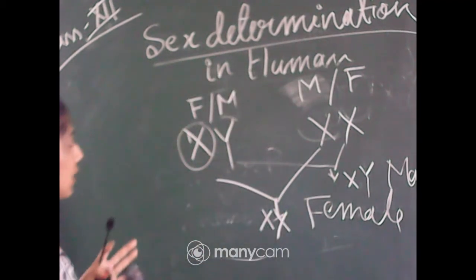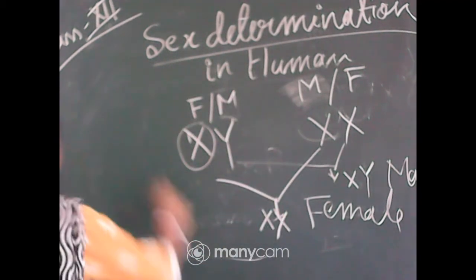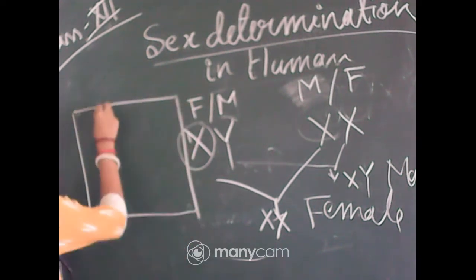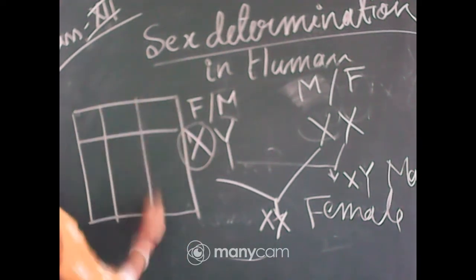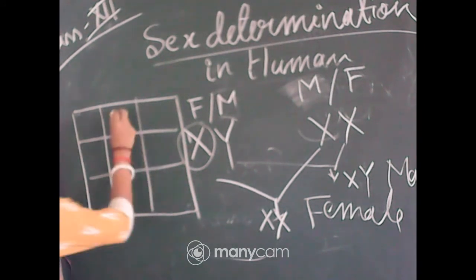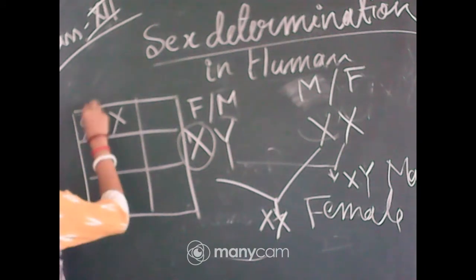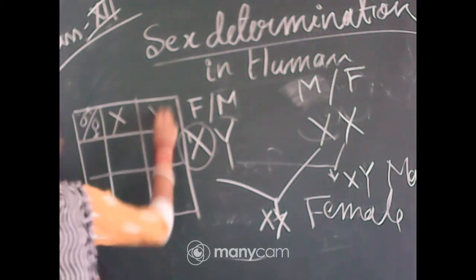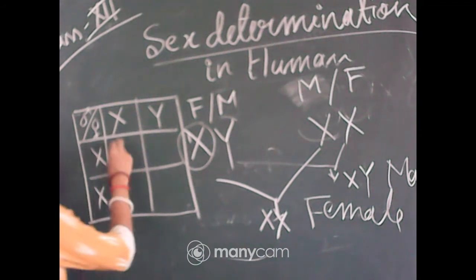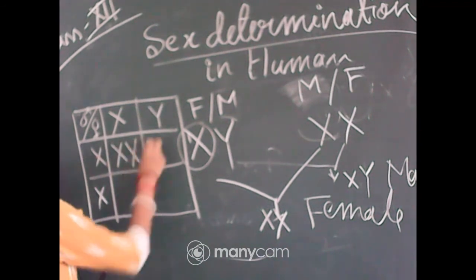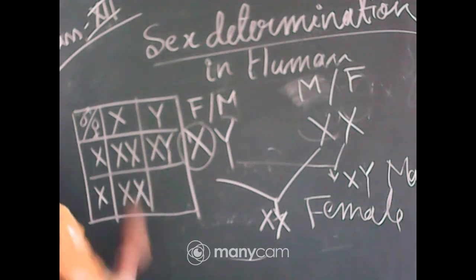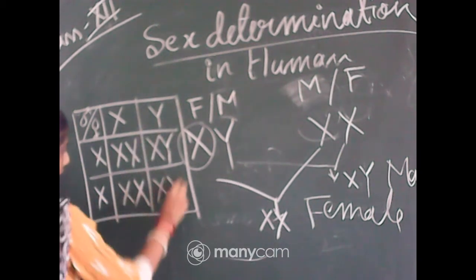So there are 4 possible combinations. If we make a Punnett square like Mendel has done, then what will we get? Here we can write male, female. So here we can write XY and XX. In that box what will we write? XX, in that box XY, in this box XX, and this box XY.